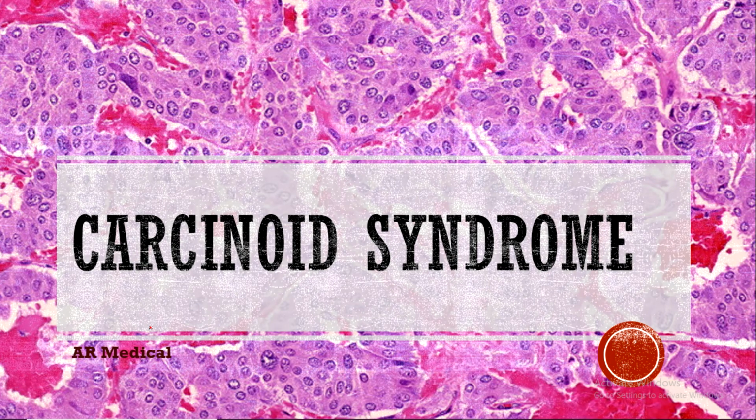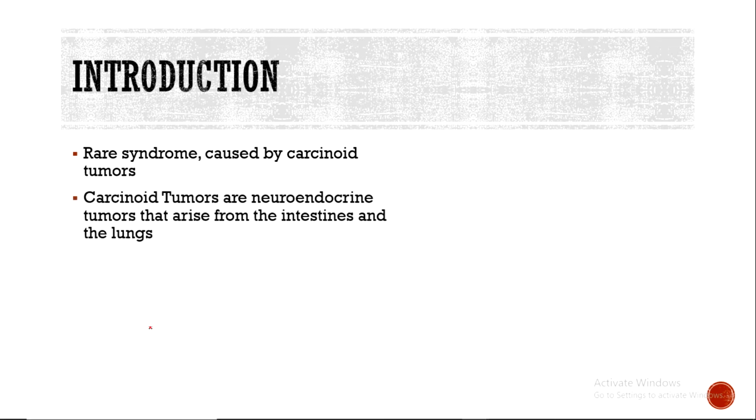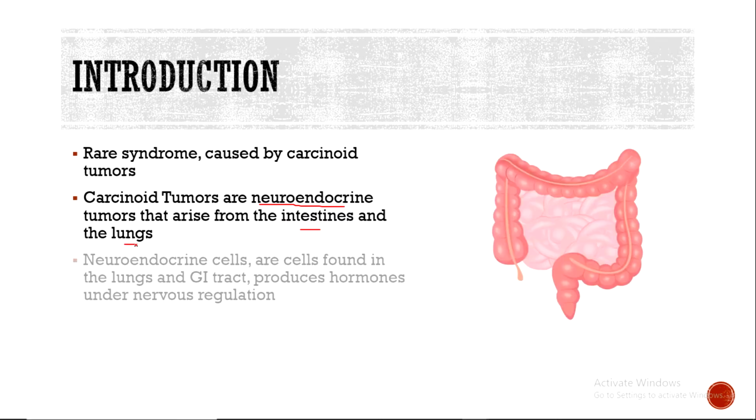Today's video, we are going to illustrate the carcinoid syndrome. Now, carcinoid syndrome is a rare syndrome that is caused by and associated with carcinoid tumors. Now, what are carcinoid tumors? They are tumors that arise from the neuroendocrine cells, from the intestines and from the lungs.